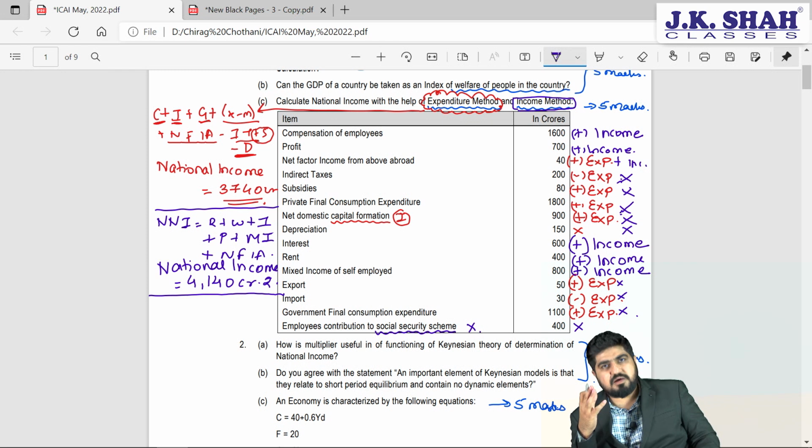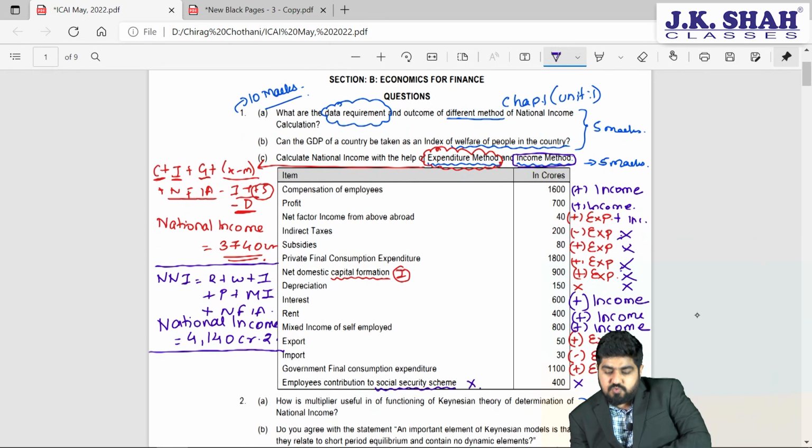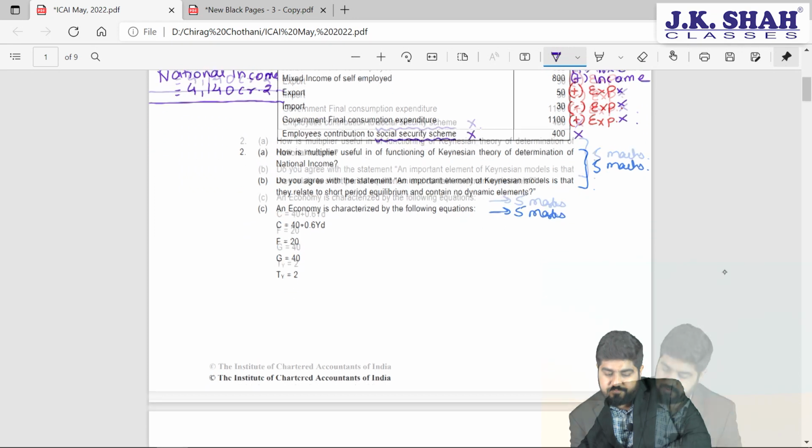However, given the current scenario and the data in front of us, it is practically not possible to get the same answer. So, my dear friends, we will have to be satisfied with the answers which are given here. National income is 3740 by the expenditure method, and with the help of the income method, it will be 4140 crore rupees. I hope everyone is very clear on this. That completes our question number 1. Let's go ahead to question number 2.